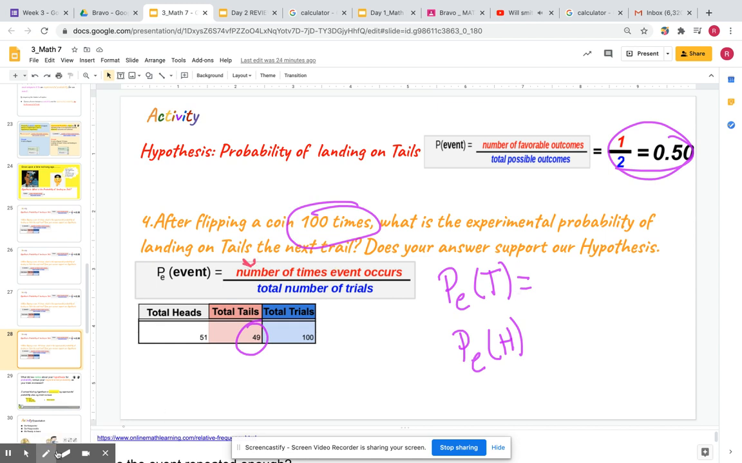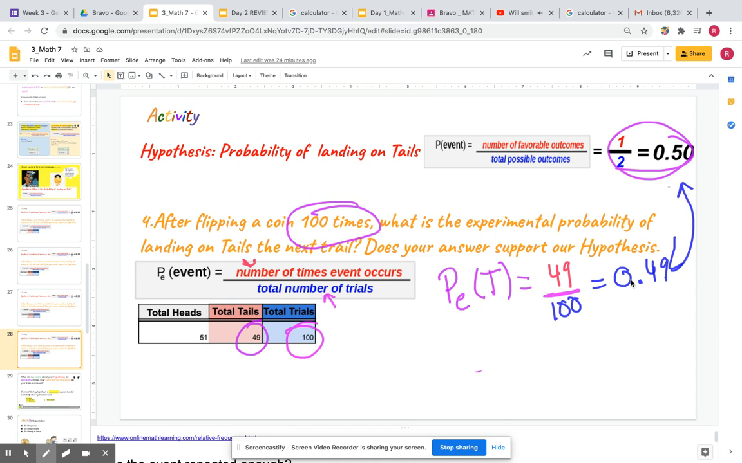So for the fraction of the tails one, it starts with the numerator of 49, and that's going to be divided by, because a fraction is just division, the number of trials. So how many trials did I do? I did 100. So the bottom number is 100. So if we divide this out, we got 0.49, which is very, very close to 0.50 compared to when